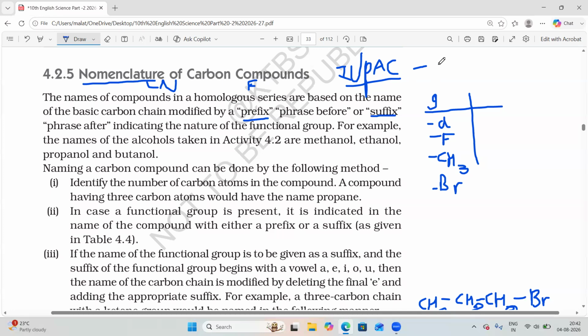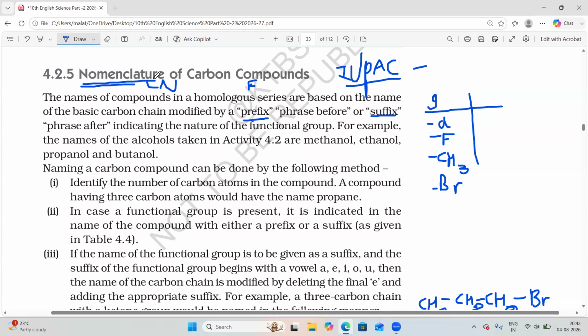Here we will study only a few rules in 10th standard chemistry. The rest we will study deeply in 11th and 12th standard. So here we'll study some basic rules to give the name of an organic compound.